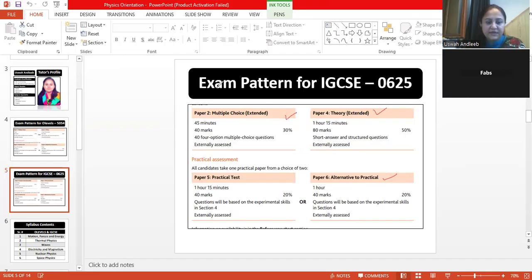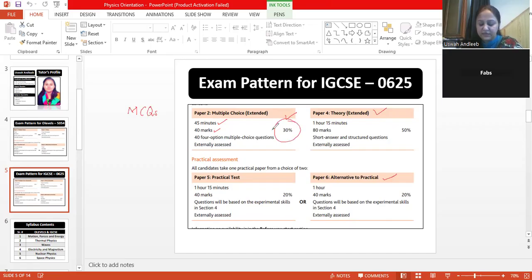Paper 2 is 45 minutes and is based only on MCQs, asked from all over the syllabus. If the marks are 40, you will be given 40 MCQs to answer. The paper holds a smaller percentage, only 30 percent of the total marks.